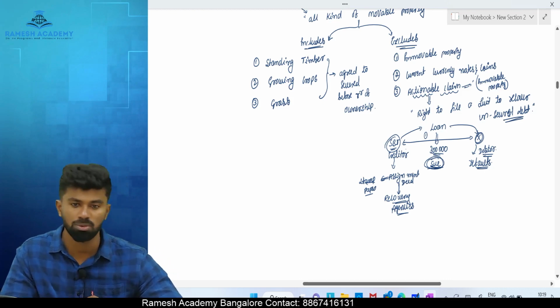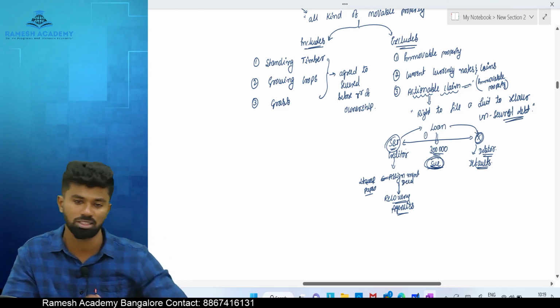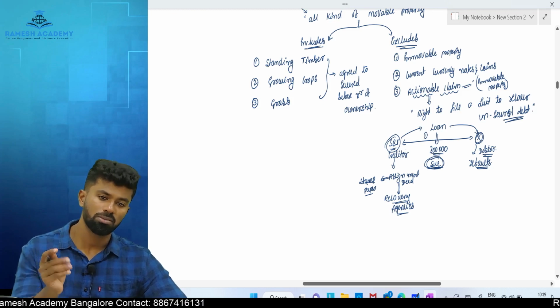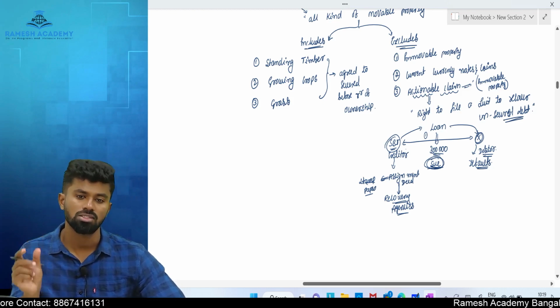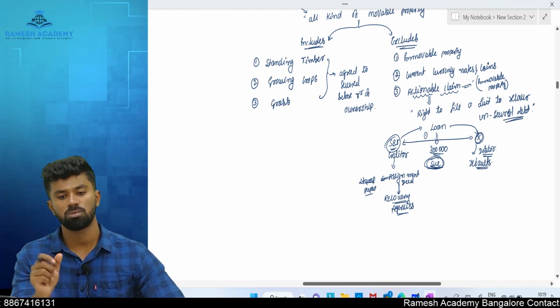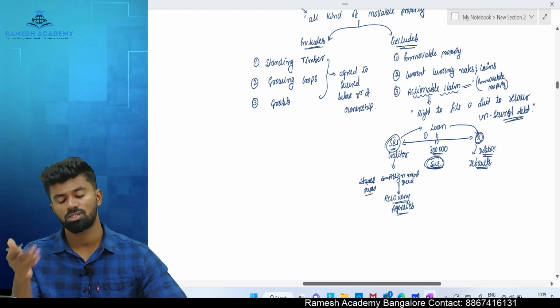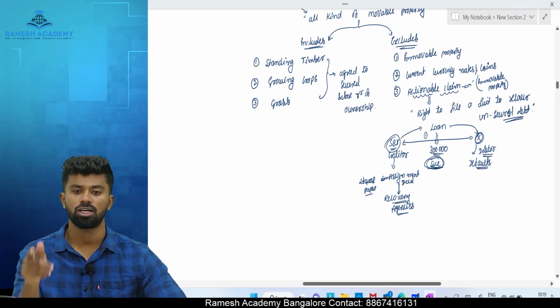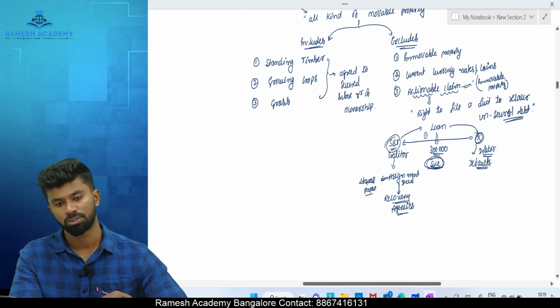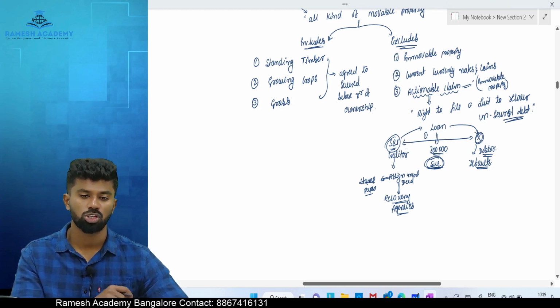What is an actionable claim? Claim means a right over somebody. Actionable claim means it is a right to file a suit to recover an unsecured debt. Is it transferable? Yes, that right can be transferred from one person to another. How? By a contract. That contract should be on stamp paper. Clear? This is the definition of goods.